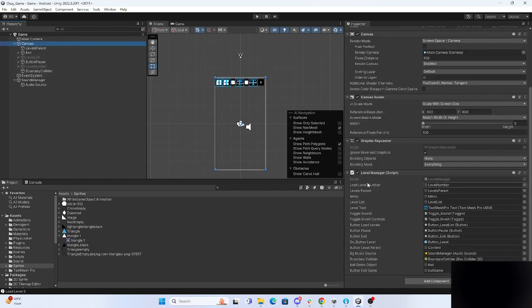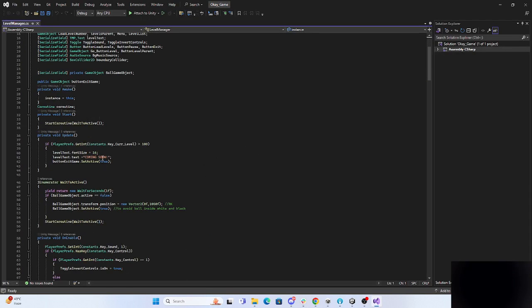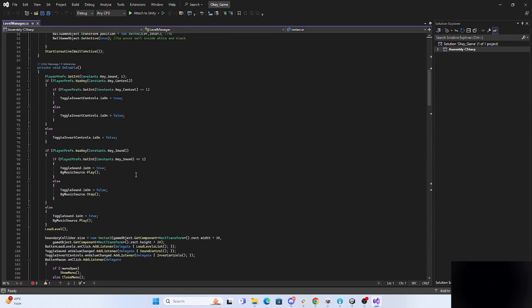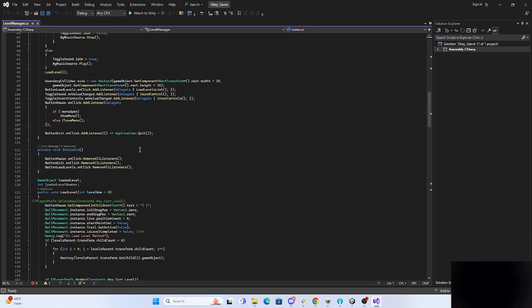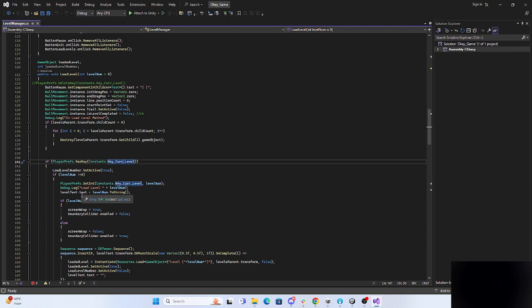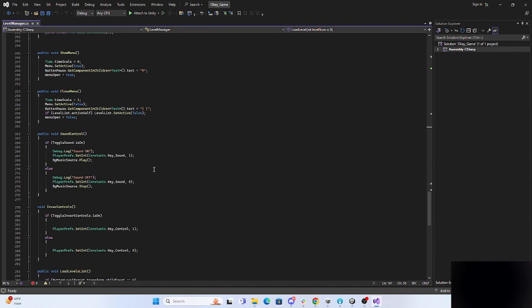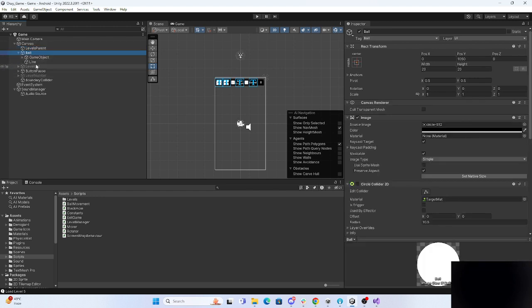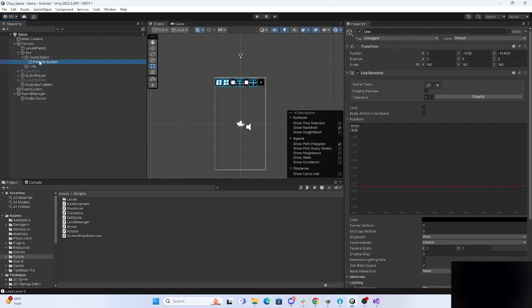On the canvas we have added the level manager. It is a basic script. Whenever you look, you will see we have made the setup and saved the levels, so that whenever we start, it loads them. I'm not going too deep. Here we are checking the levels, the positioning, and the current level. It is not that complicated. Here is the parent where we are instantiating, here is the ball, and here is the line. We have also added the particle system.